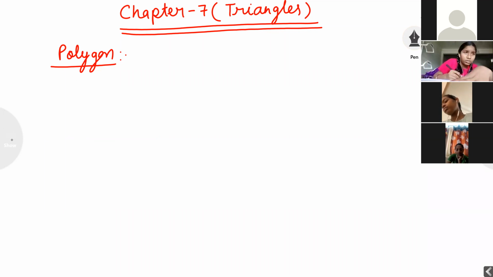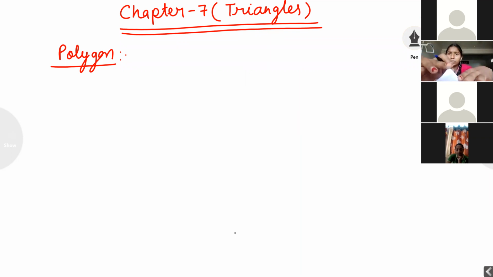Listen carefully, students. What is the meaning of poly? Poly means multiple, gon means side. Multiple sides are called polygon. But how many sides? If any figure has two sides, that is not a polygon. Always keep in mind, a polygon is a simple closed plane figure made up of three or more line segments. When we join three or more line segments, that is called a polygon. Understood?